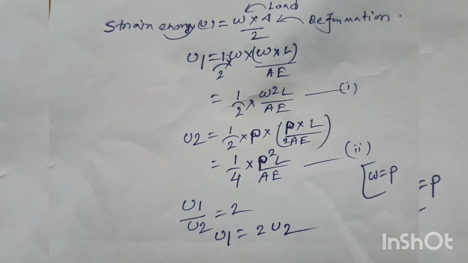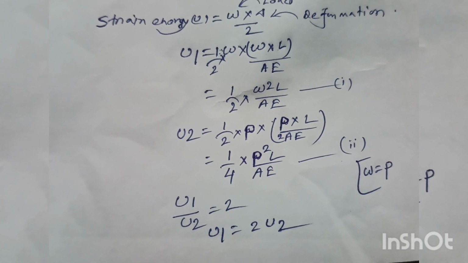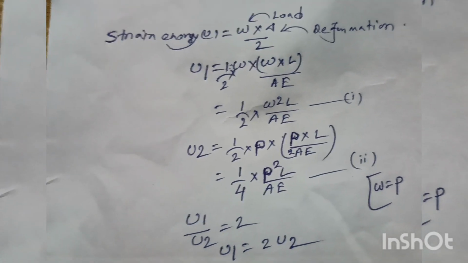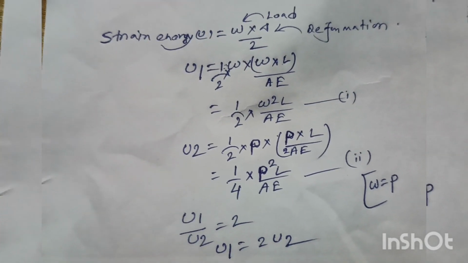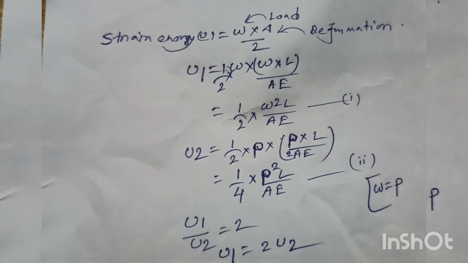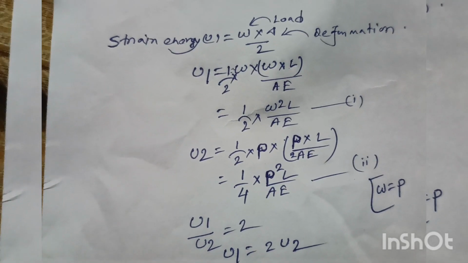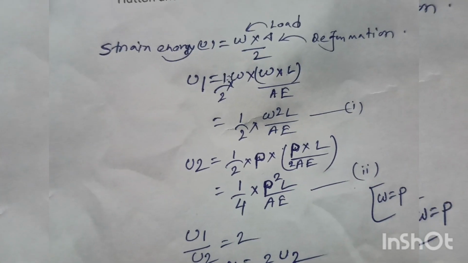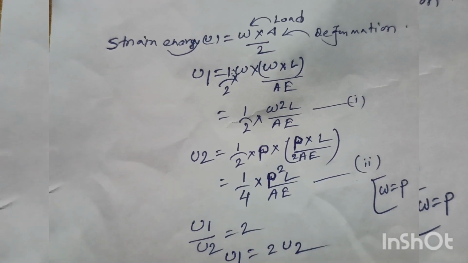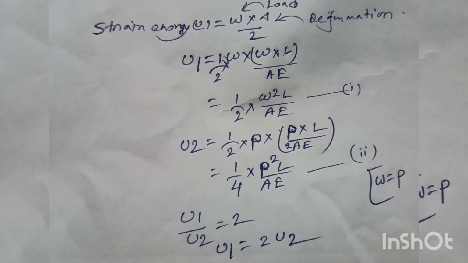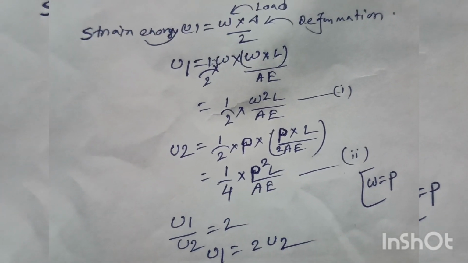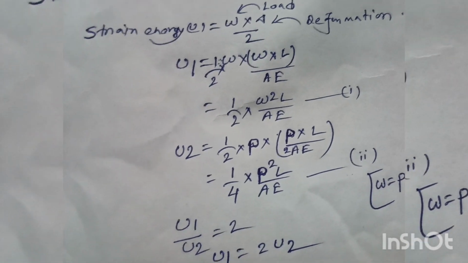Strain energy U is equal to load into deformation by 2. So in the first case I take the load as W, and in the second case, the self weight case, I take the load as P. For the first case, for load W, we calculate the strain energy. So strain energy U1 will be equal to half into load W into deformation, which will be WL by AE due to load. So finally strain energy U1 will be equal to half into W square into L divided by A into E. L is the length of the bar, A is the cross section area of the bar, and E is the young modulus of the bar material.